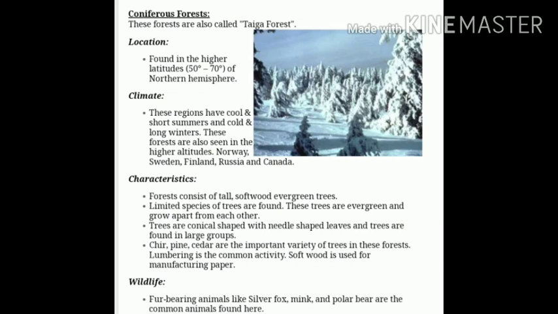These forests consist of tall softwood evergreen trees. Trees are conical in shape with needle shaped leaves. The main trees found here are pine tree and cedar, it means deodar tree. The wildlife here includes fur bearing animals like silver fox and polar bear.